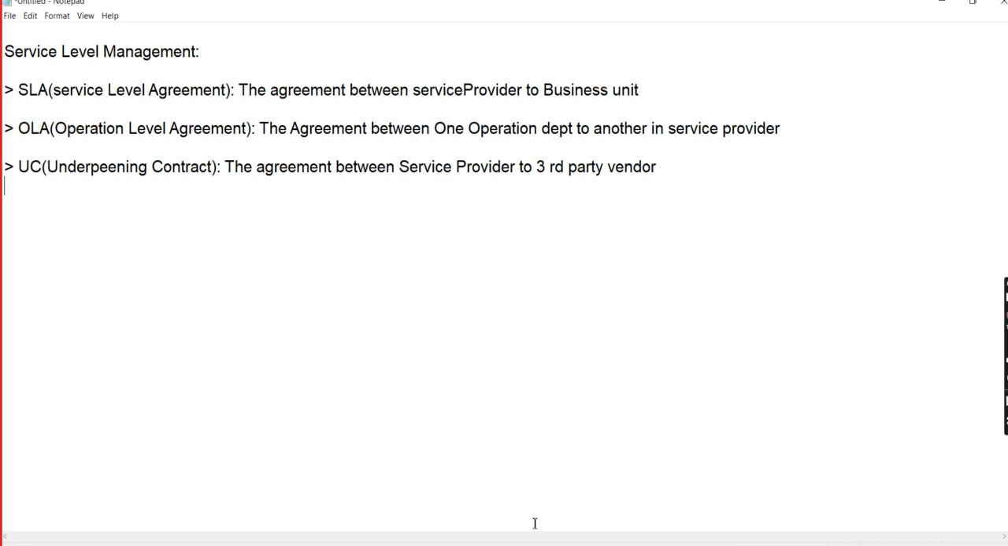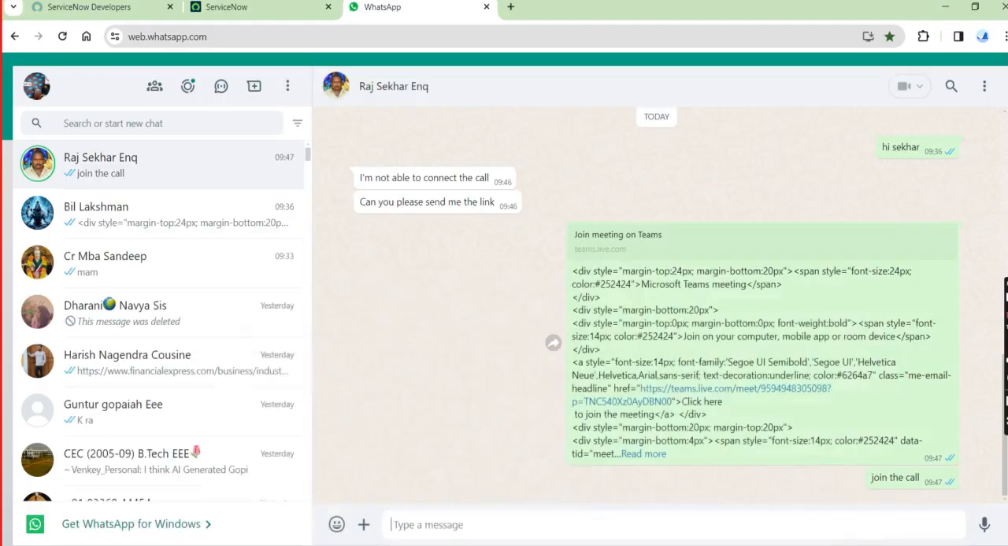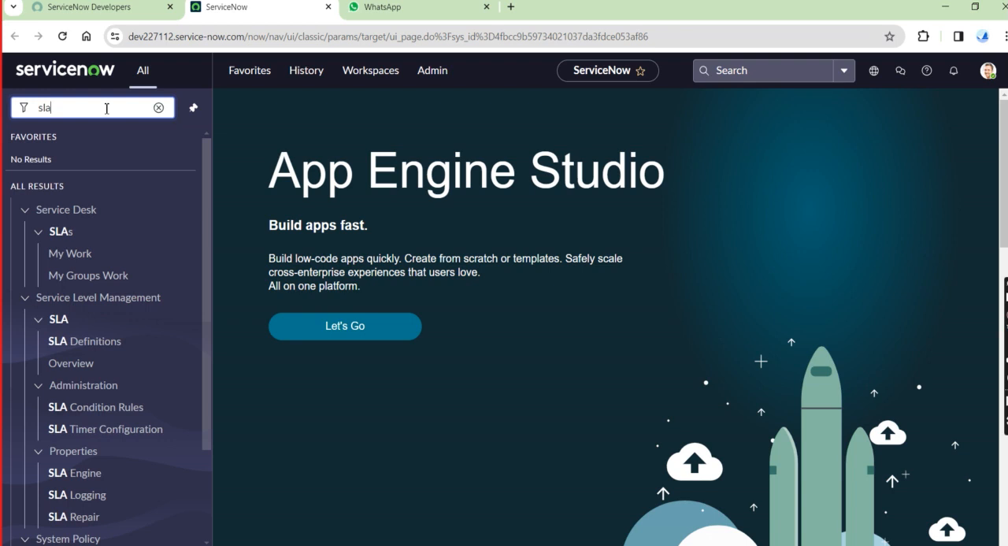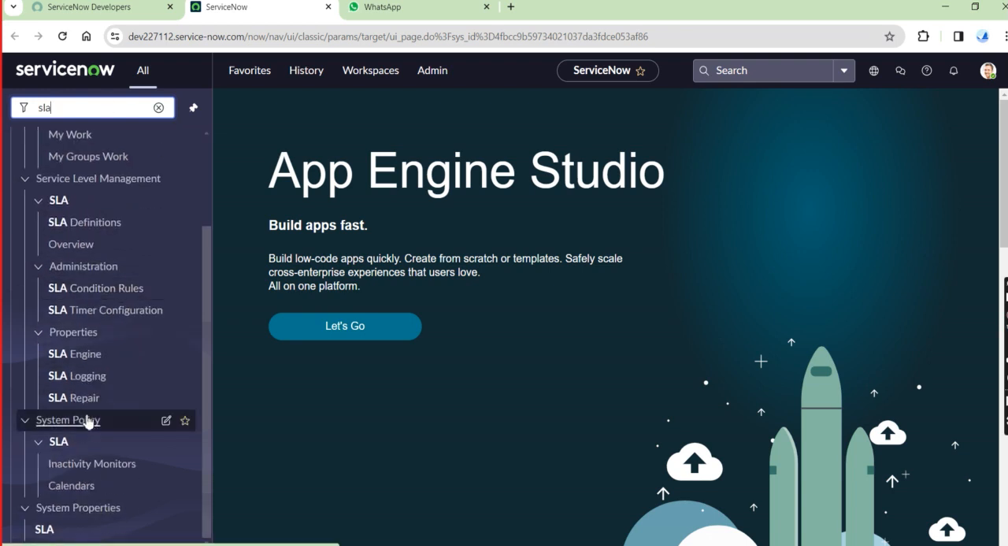So that also happens in our SLM. Now come to that. Let me take that here. So SLMs, what types of SLMs are there? Let me come to our navigation menu and click on SLA. So in our SLA, system properties SLA is there.